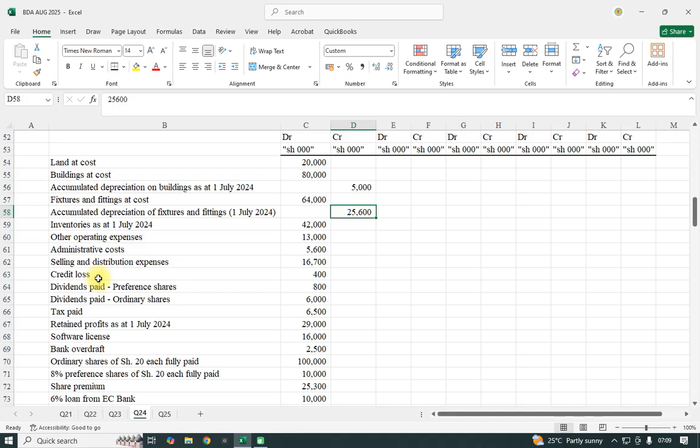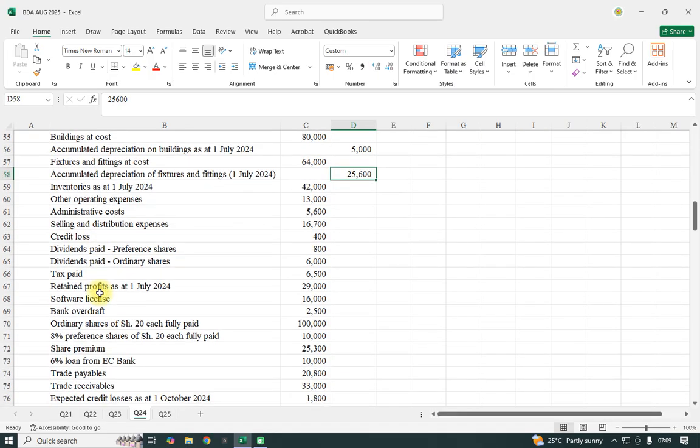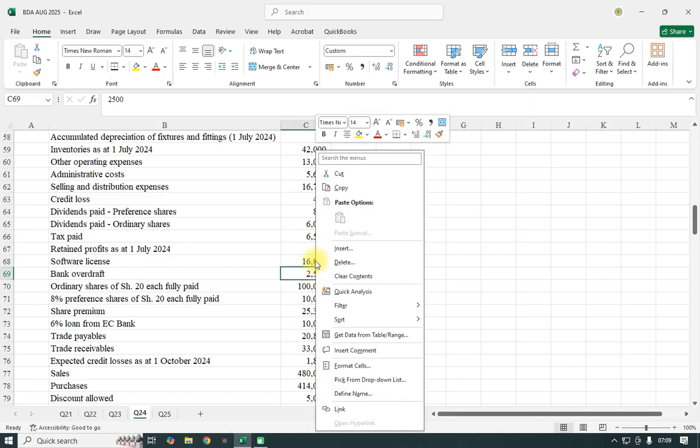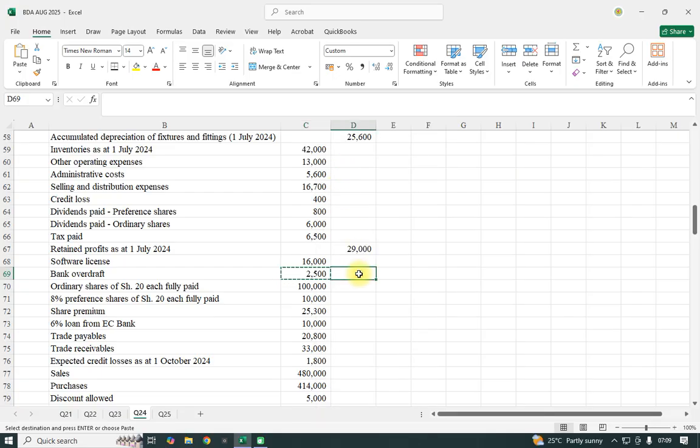It's normally debited. Dividend paid, these are expenses, they're normally debited. Then the tax paid, that was already what was paid during the period. Then the retained profit, yeah, retained is normally an equity, and equity are normally credited. Software licenses is an intangible. Bank overdraft is a liability.